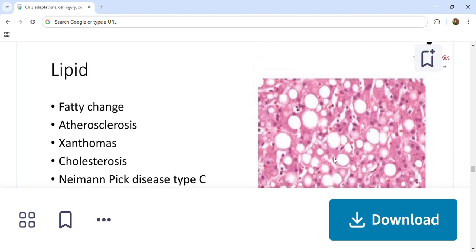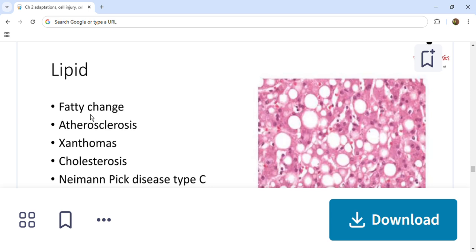Next, let us see about lipids. In lipids, there are chemical components: triglyceride, cholesterol, cholesterol esters, and phospholipids. These are found when there is any accumulation of fat inside the cell. We'll see the pathological cases one by one. First, let's see what is steatosis. Steatosis refers to fatty change, that means abnormal accumulation of triglycerides in normal parenchymal cells.